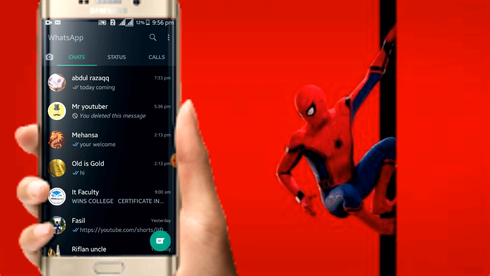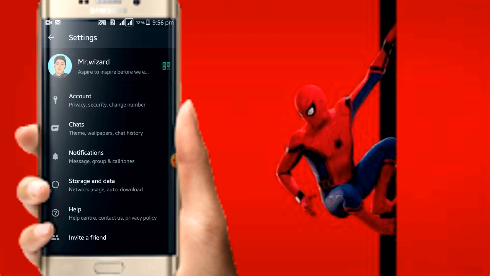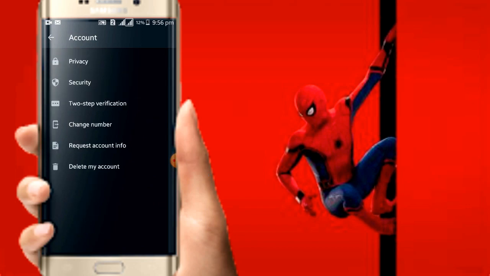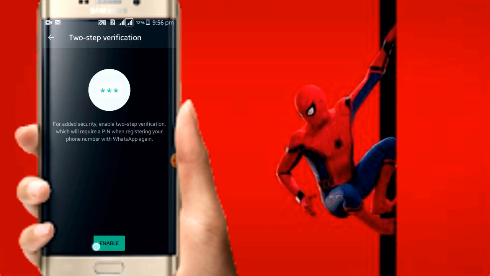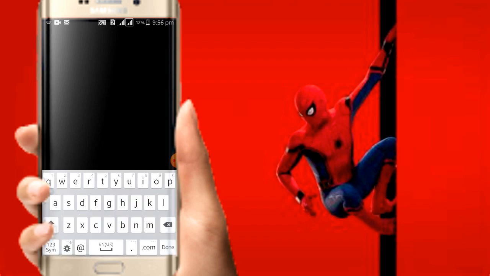For turning on two-step verification, click on these three dots. After that, you can see the settings icon and accounts. Click on that. And the third one, you can see two-step verification. Click on that and here enable. After that, type your PIN number. After that, confirm the number and type your email. Type it.